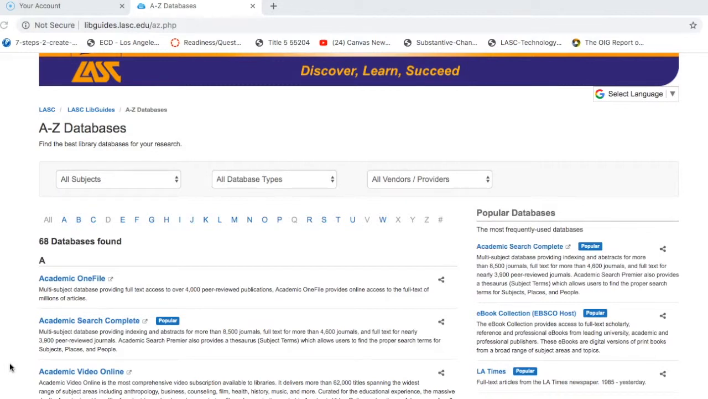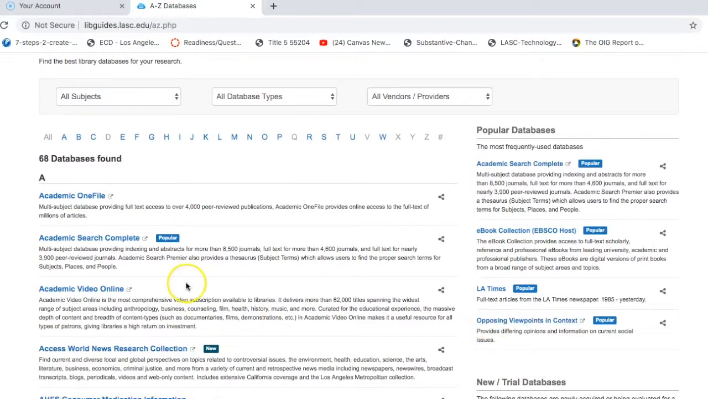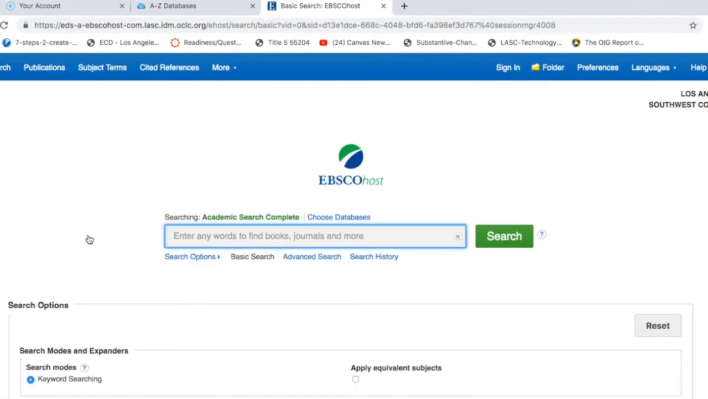For our purposes, we're going to be looking for articles about recent events, societal forces, and things like that. We're going to use Academic Search Complete. That's the one I'm going to focus on. But you can see there are some other popular databases listed here on the right side as well. But I'm going to click on Academic Search Complete to get into that database. And it looks something like this.